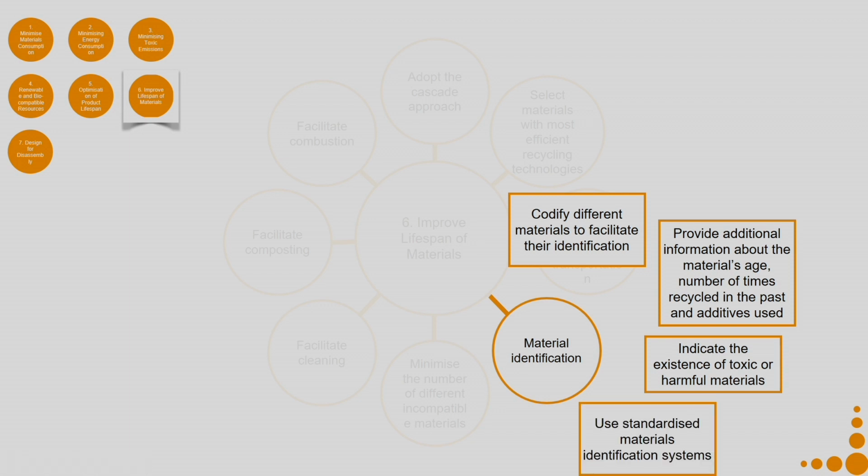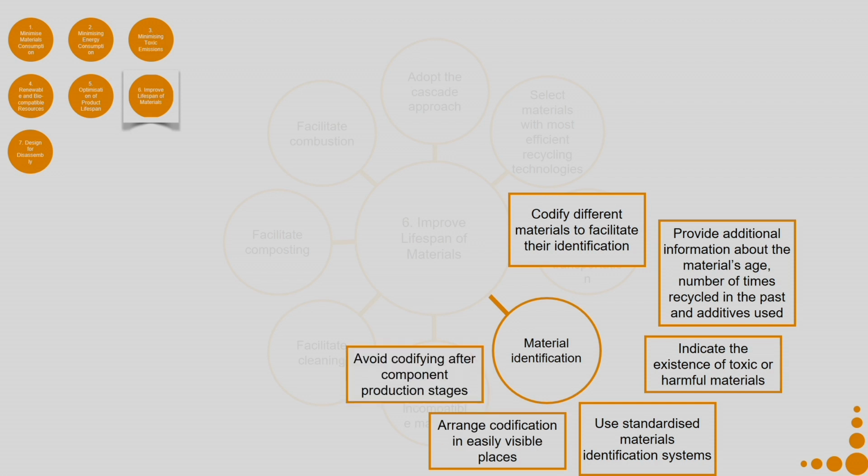Use standardized material identification systems. Arrange codification in easily visible places, not that you hide it. Avoid codifying after component production stages. Like I told you, when you put a sticker containing the identification, it is very easy to lose. So, try to build the codifying system in at the production stage itself.